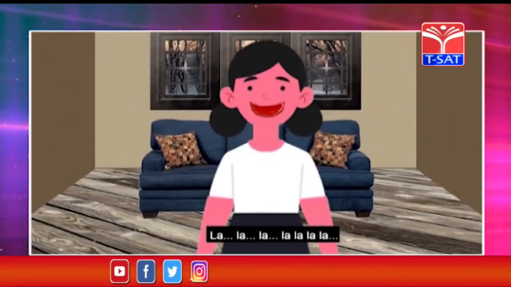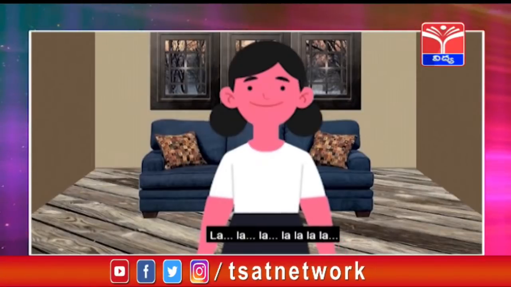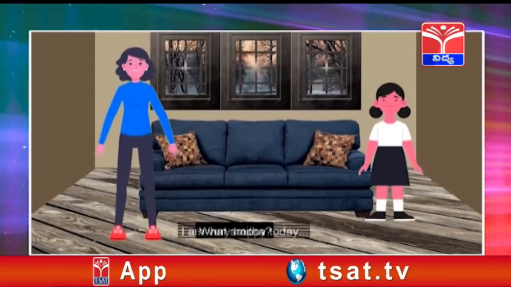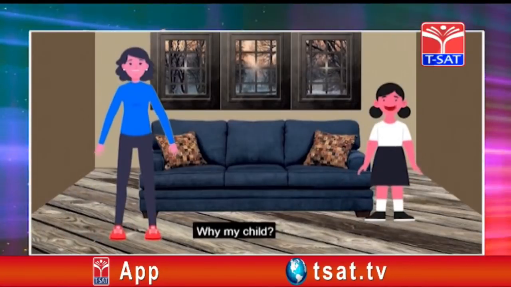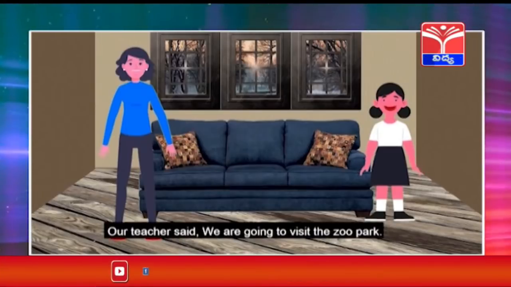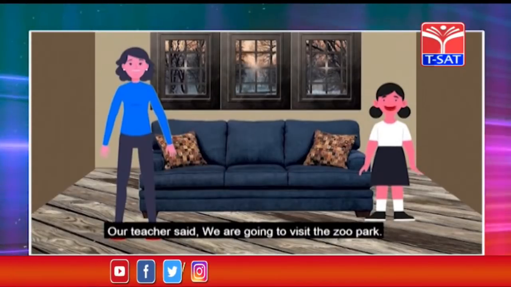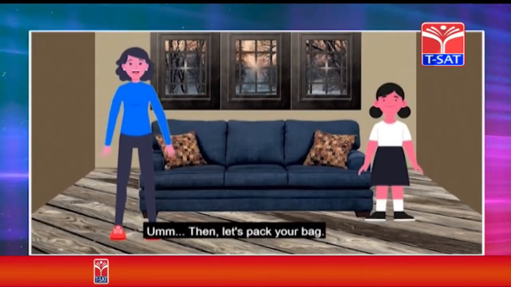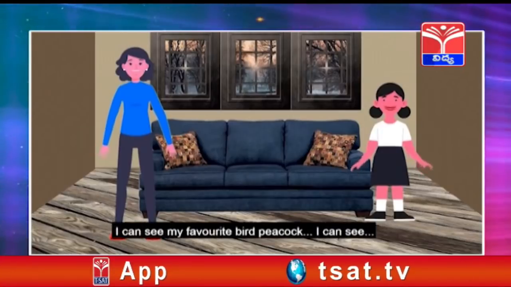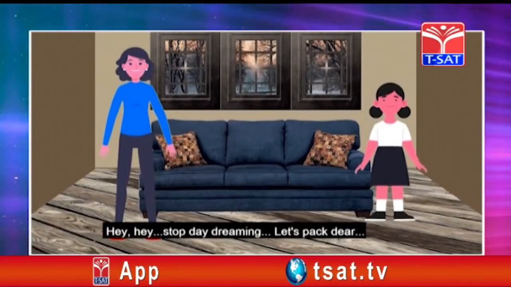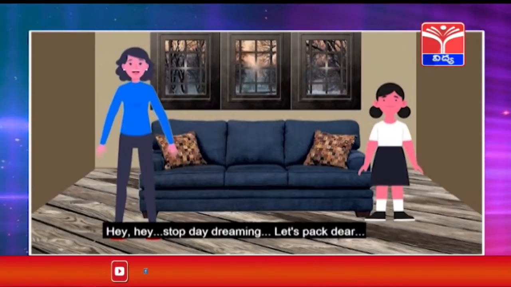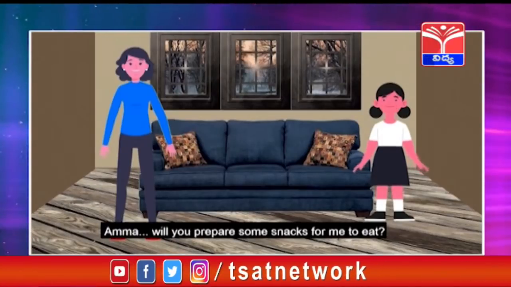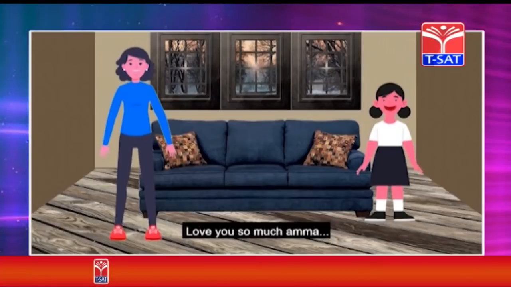Amma. What, Shrita? I am very happy today. Why, my child? Our teacher said we are going to visit the zoo park. When, dear? Tomorrow, Amma. Then let's pack your bag. I can see my favorite bird peacock. I can see. Hey, stop daydreaming. Let's pack, dear. Amma, will you prepare some snacks for me to eat? Done. Love you so much, Amma.